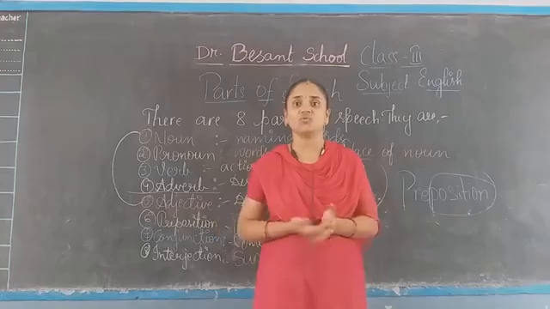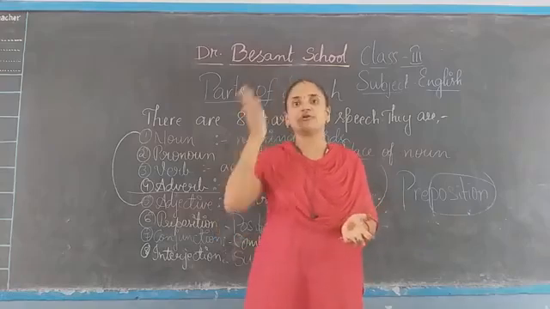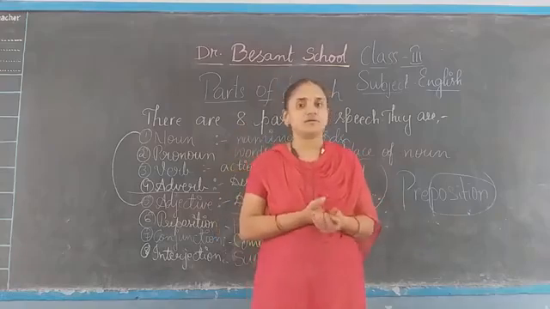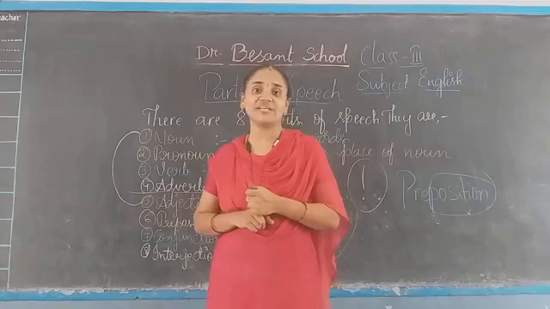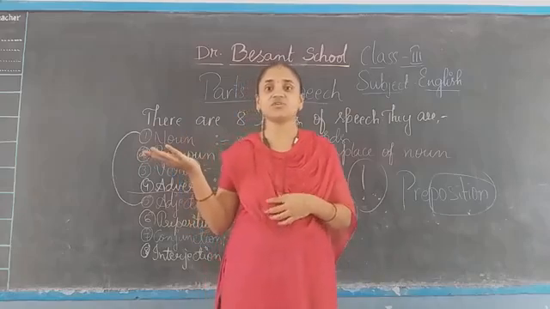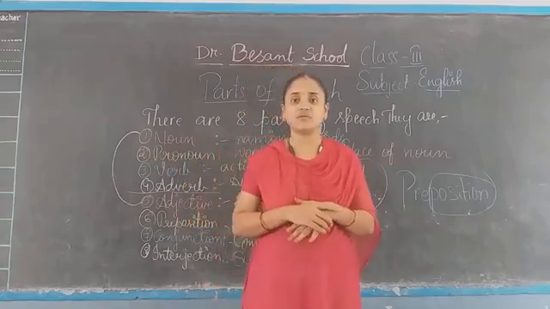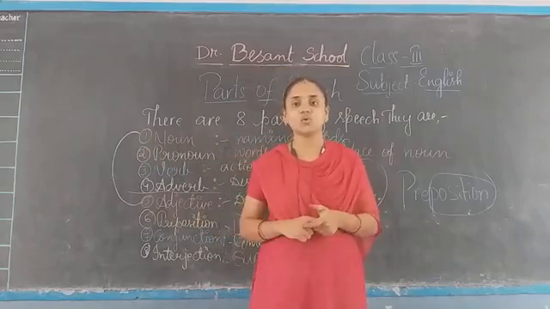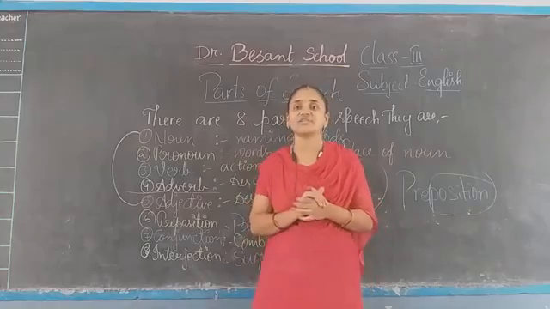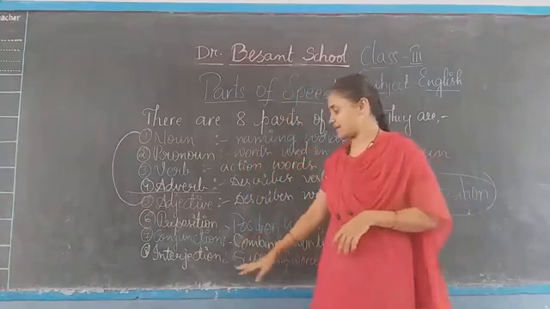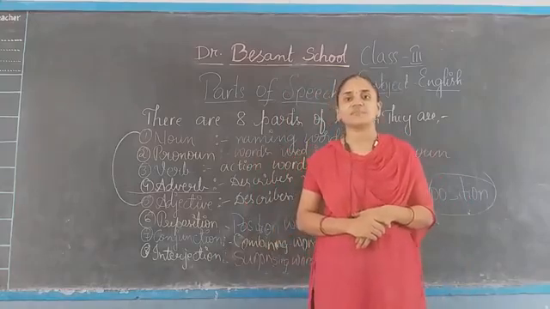Oh no, alas, I forgot to get my book. Wow, what cool weather it is. So wow, alas, oh no, all these are the words which give us exclamation or surprise. Those are interjections. Okay, children.